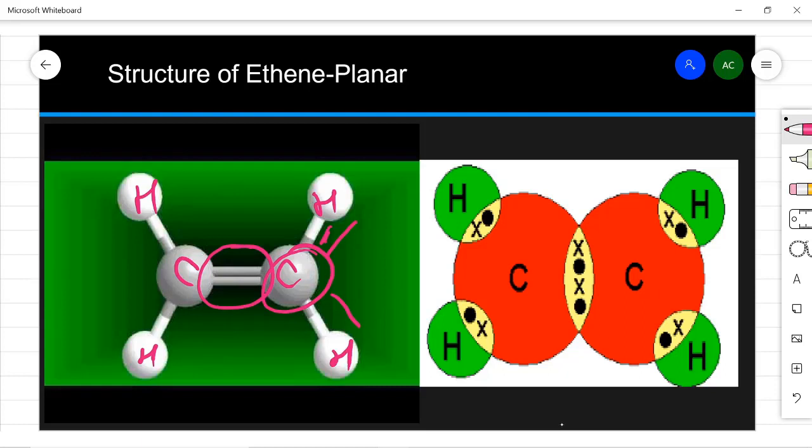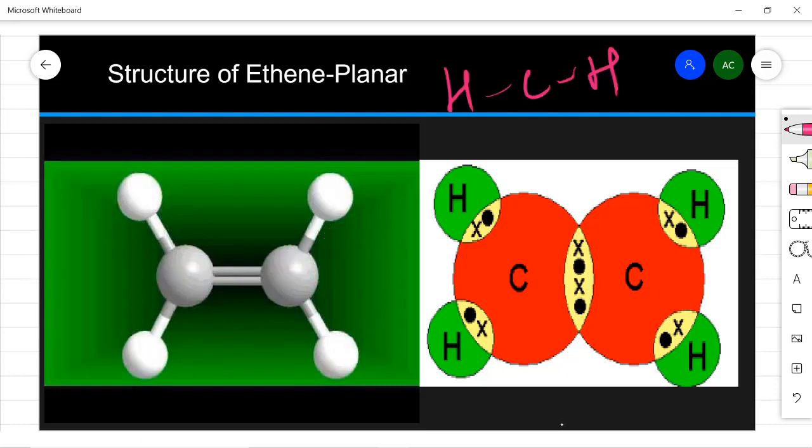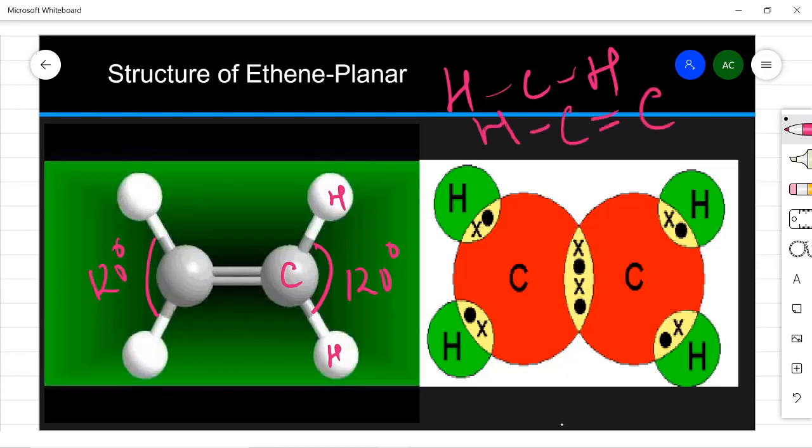This is a flat planar molecule. All bond angles between C and H are 120 degrees. This is also 120 degrees. And the H-C=C angle is also 120 degrees. So you can see this is a planar or flat structure.